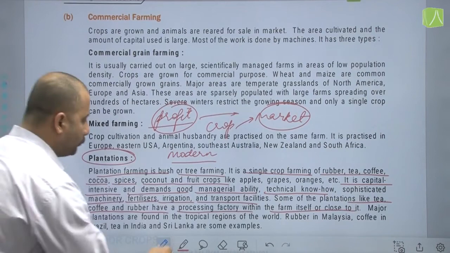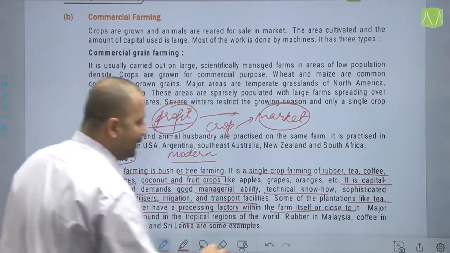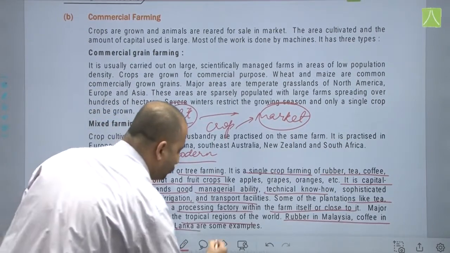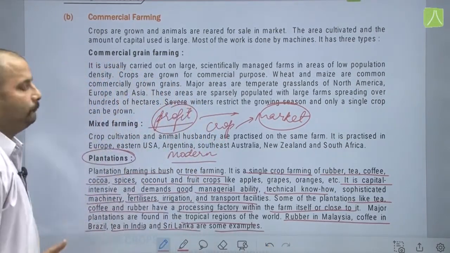Major plantations are found in tropical regions of the world, and rubber in Malaysia, coffee in Brazil, tea in India and Sri Lanka are some of the examples of this type of plantation farming.